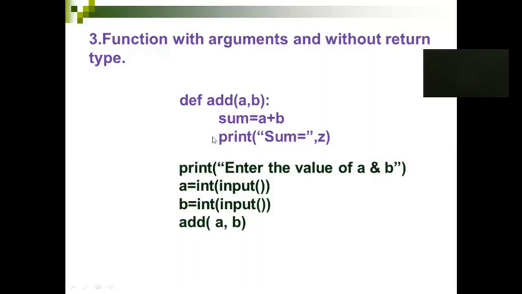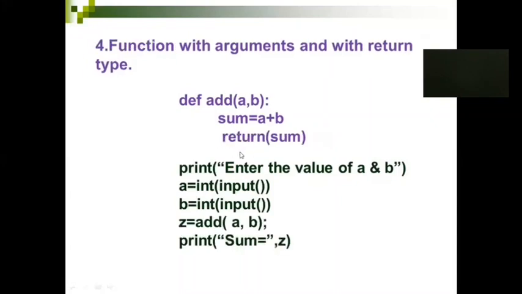So you are trying to print your resultant value within the function definition. You are not returning anything. This is with argument and without return type. And this is with argument and with return type.